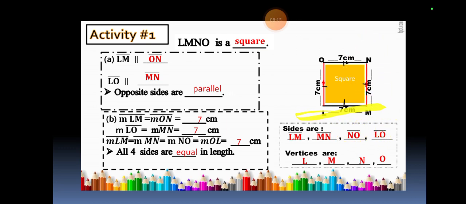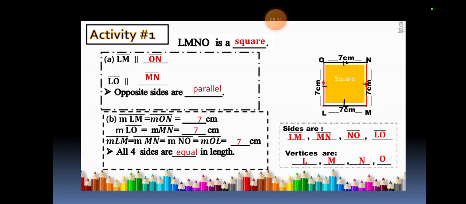Opposite sides are parallel as well. Measurement of LM equals measurement of ON equals 7 centimeters, and LO equals MN equals 7 centimeters. Of course, if this is a square, they will have the same length.